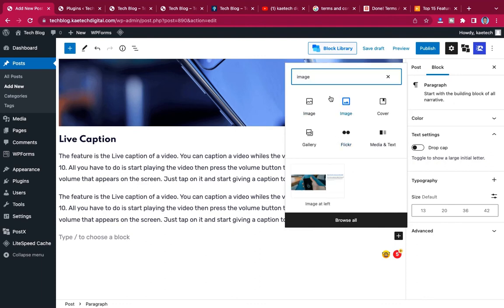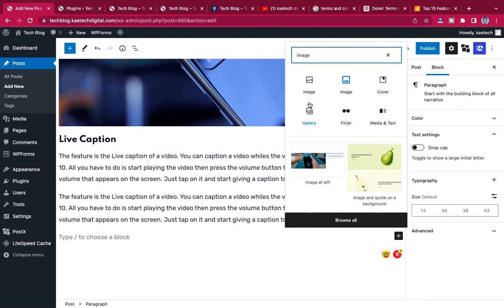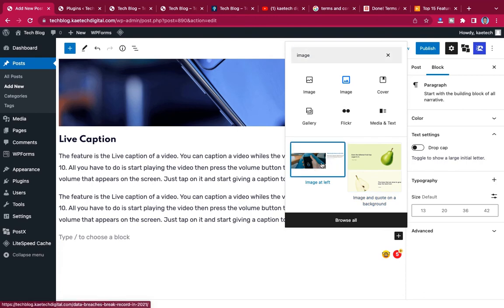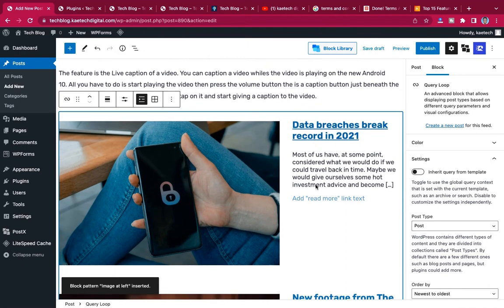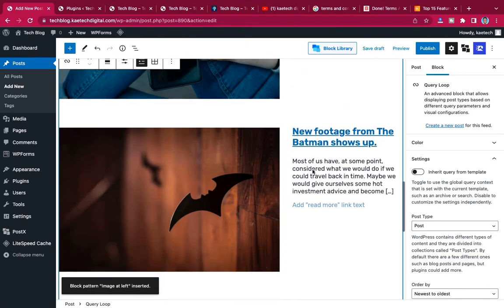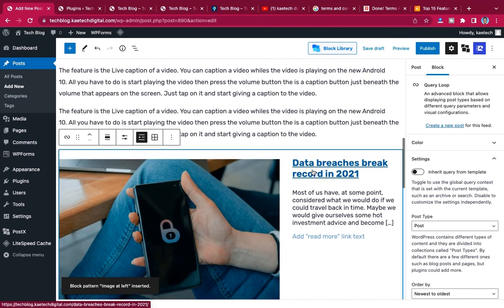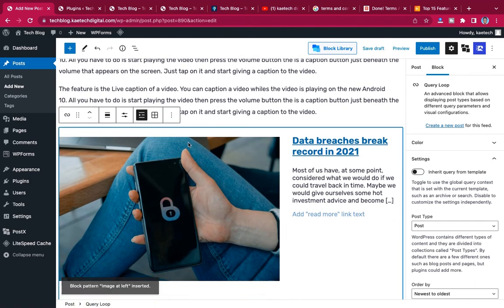So you can give different images, depending on how you want it. You can choose between these. Let's say I want to use this one, and then add the text over here too. I can do it. This one is just like a post. It picks all the posts and brings them in, but I'm not going to use this one.